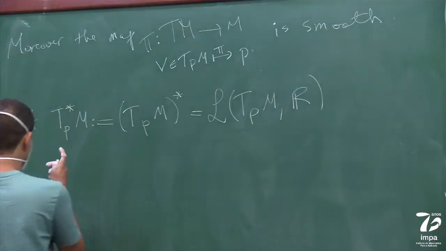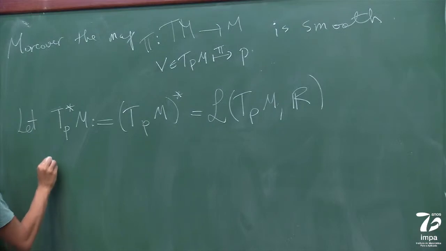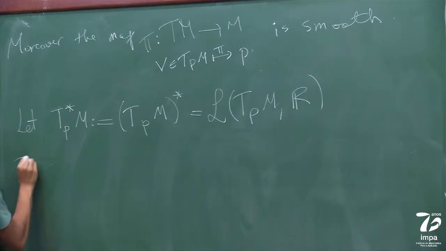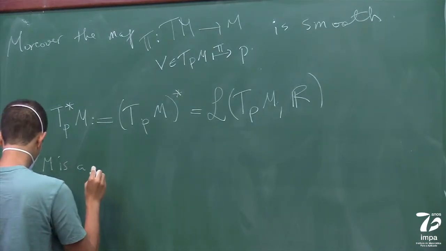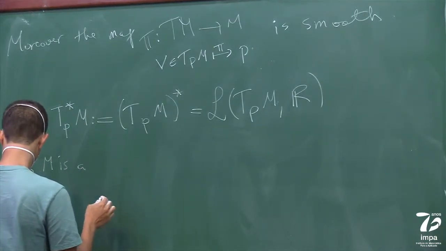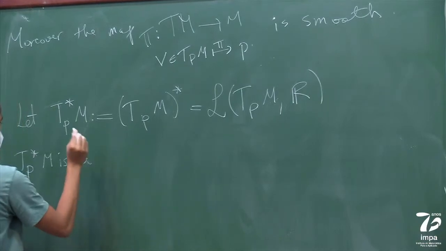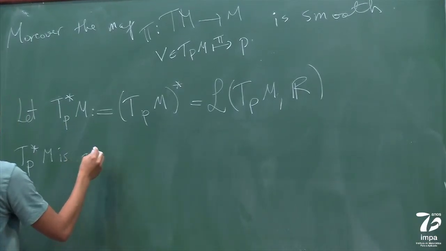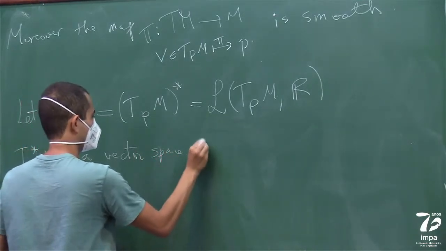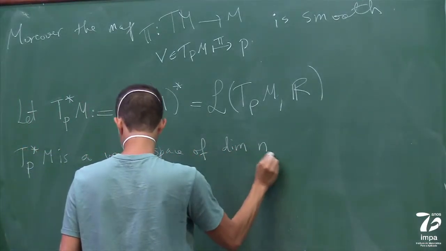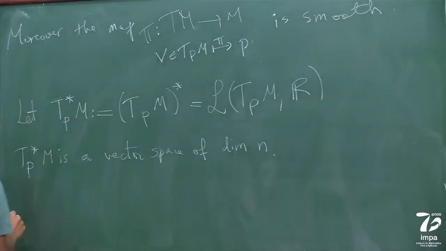So it's clear this is a vector space. So this Tp*M is a vector space of dimension n as well. And now a chart induces a basis.